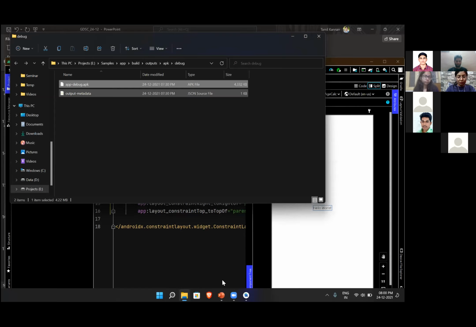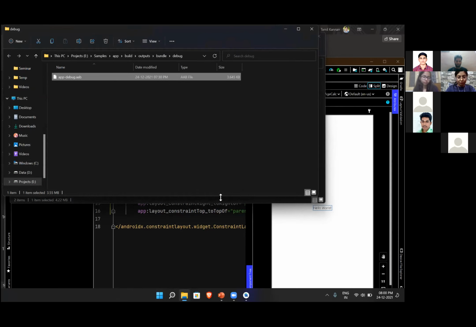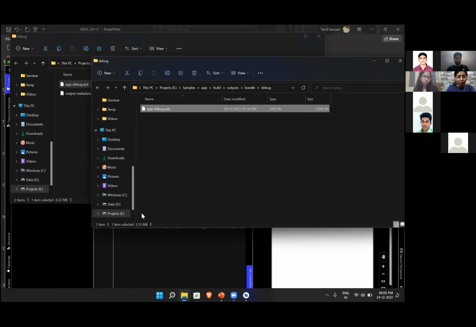If I use the app bundle, it also creates a simple application, app-debug.aab. The size of this application is simply 3.55 MB. You can see the difference, right? This is around 3.55 MB versus 4.2 MB.